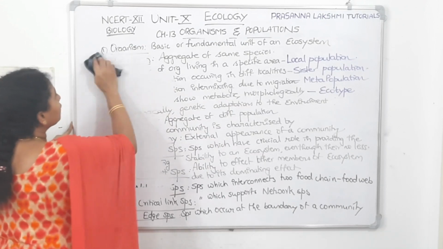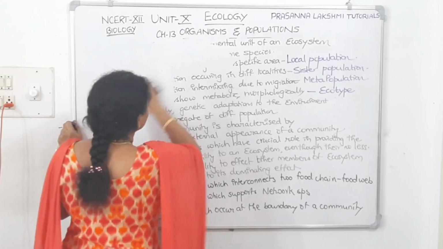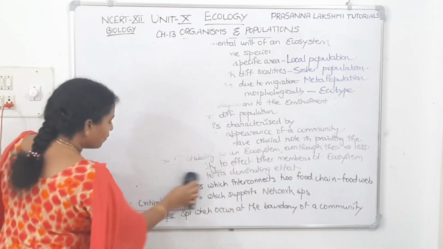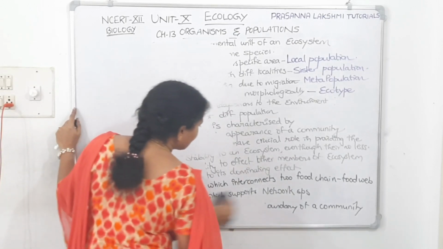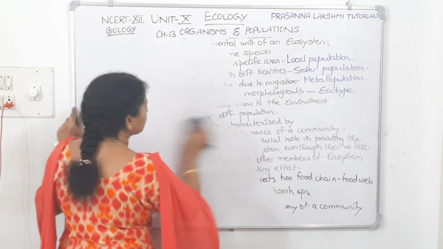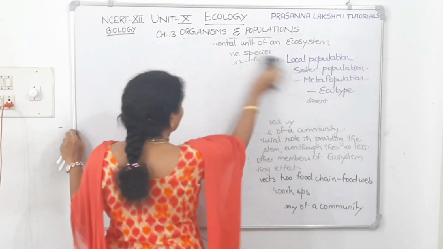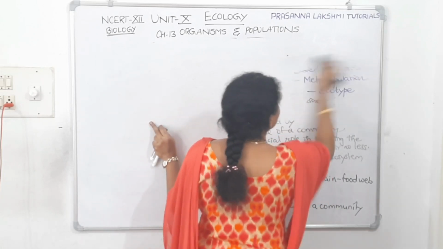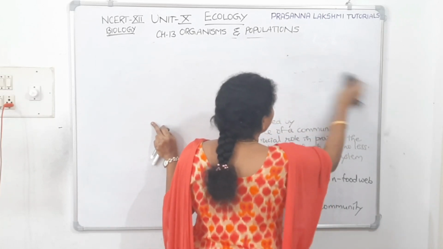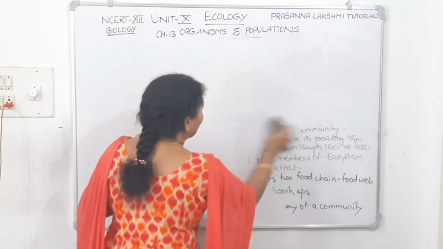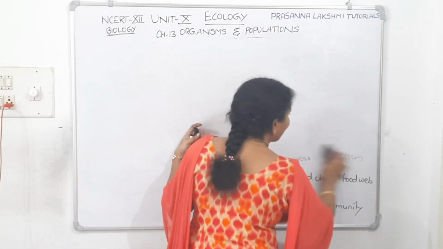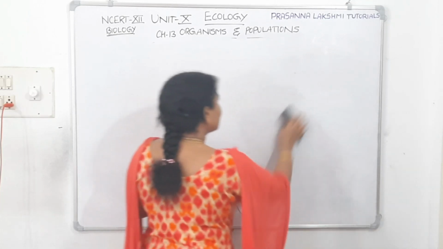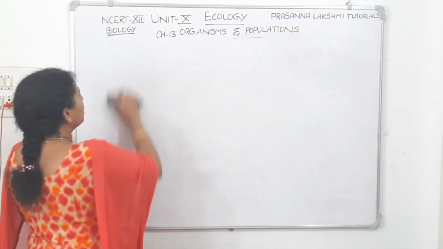Now the fourth one, what we need to discuss is what is ecosystem. Group of organisms make one population. Group of populations will make one community. Group of communities will make one ecosystem. So terrestrial ecosystem, aquatic ecosystem. Because we cannot study the whole systems present on earth at a time, we divide them into terrestrial ecosystems and aquatic ecosystems. The 14th chapter is ecosystems, where we can study it in detail. Here we will just see the definition and move on.